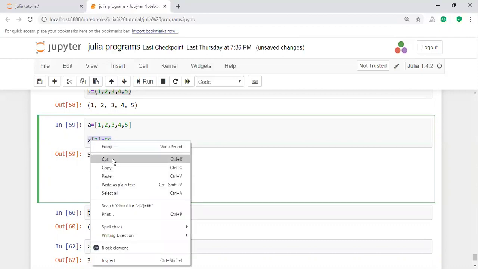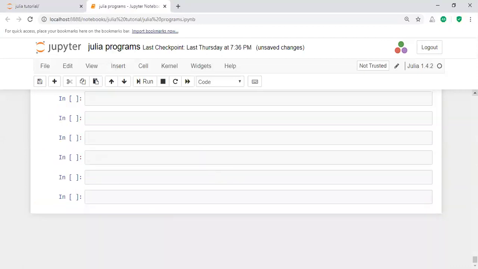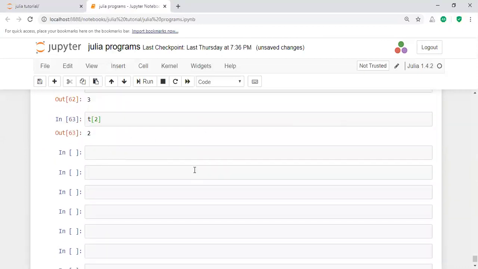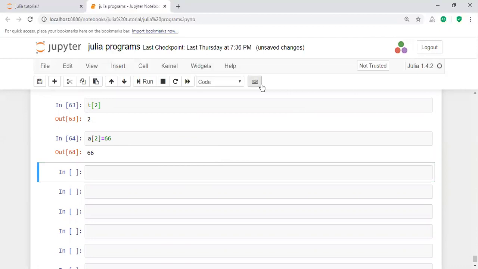I want to change this value. Here, it has 1, 2, 3, 4, 5. See this one. Here, I am going to change the array value. The value I am going to change is a of 2 equal to 66. If you execute this one, yes, it will change that value.